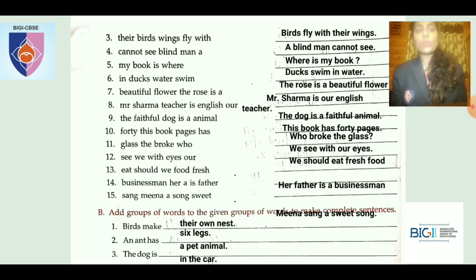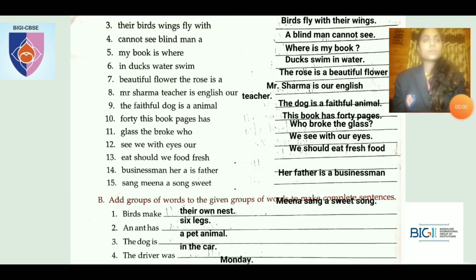And the last two ones, it's gone little down, students. Sorry about that. I will share this properly again. So how do you rewrite this? Businessman, her is a father. So how do you rewrite? Her father is a businessman. Full stop. Her, H will be in capital.